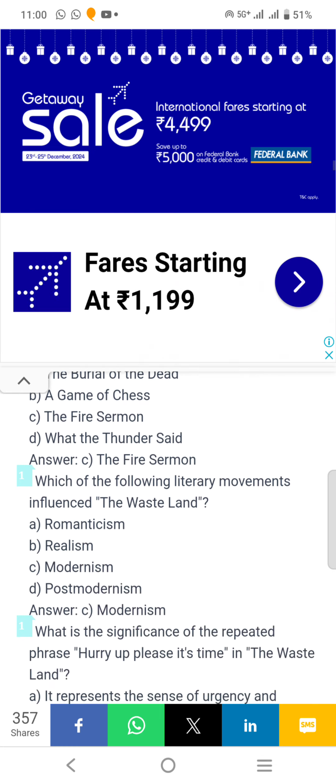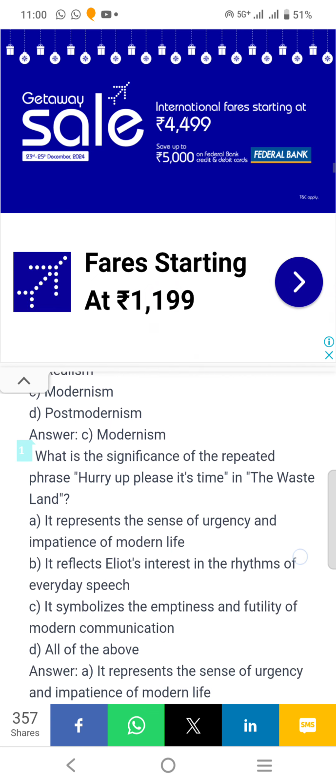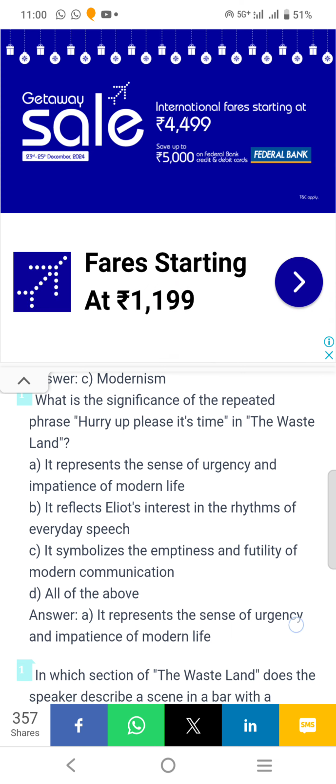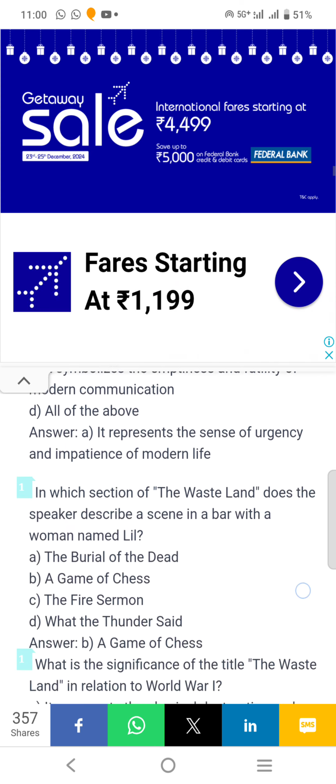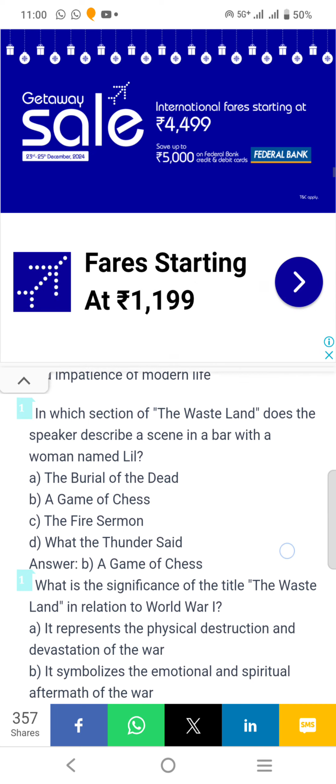Which of the following literary movements influenced The Waste Land? Answer C. Modernism. What is the significance of the repeated phrase "Hurry up please, it's time" in The Waste Land? So answer A. It represents the sense of urgency and impatience of modern life. In which section of The Waste Land does the speaker describe a scene in a bar with a woman named Lil? A Game of Chess.